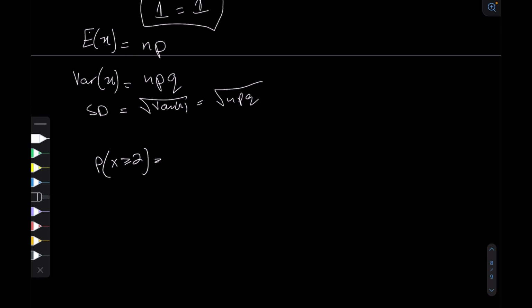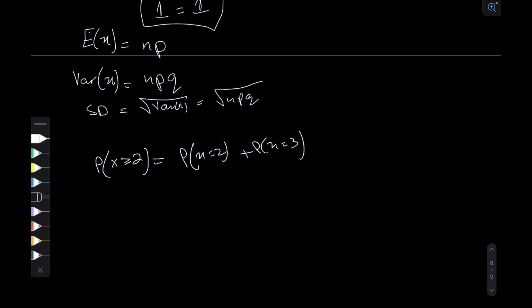This is the same as saying the probability of x equaling 2 plus the probability of x equaling 3. Because in order to win two or more matches, it either wins two matches or it wins three matches.